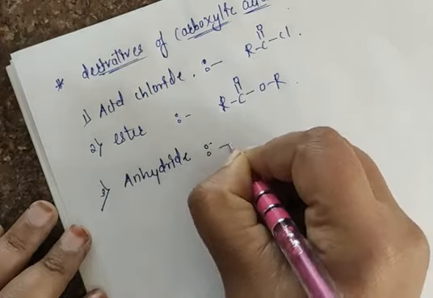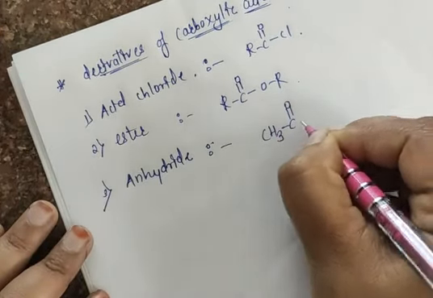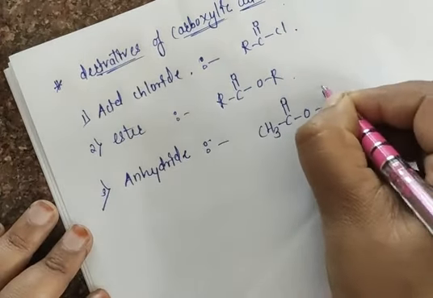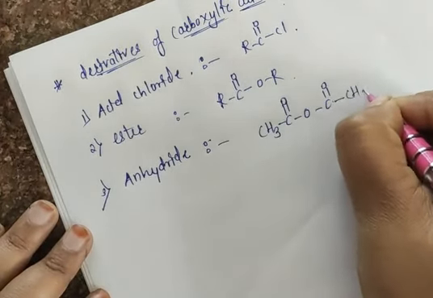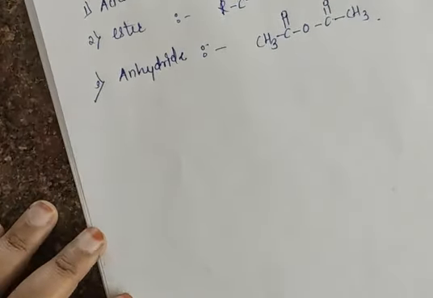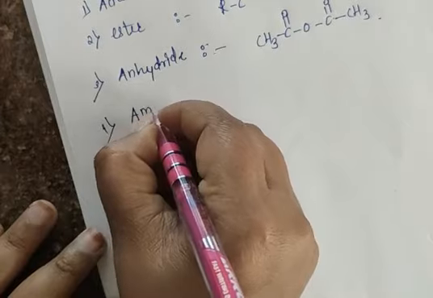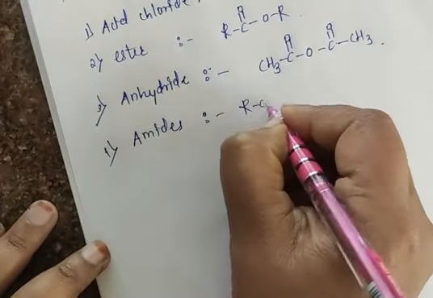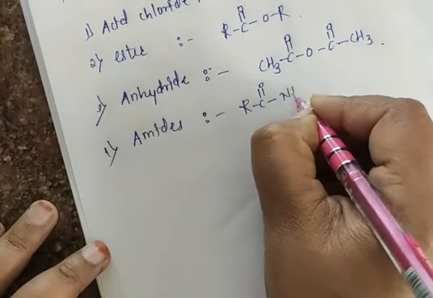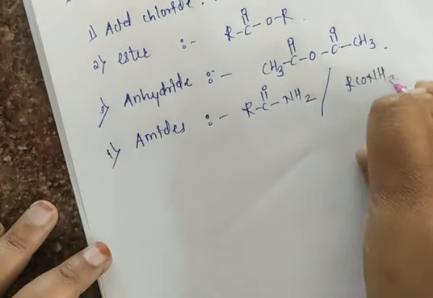So we can represent like this also. CH3 C double bond O, O, C double bond O. Again the same group will be repeated here. CH3. Yes. After that the last will be amides. So all of you know the general formula R C double bond O NH2. We can write this RCONH2 directly also.